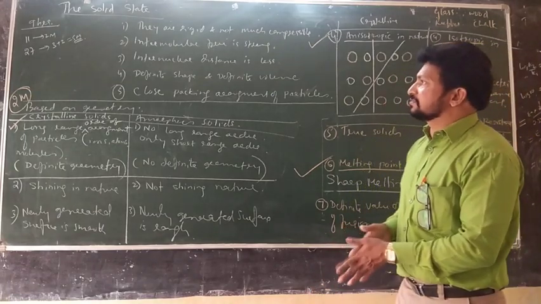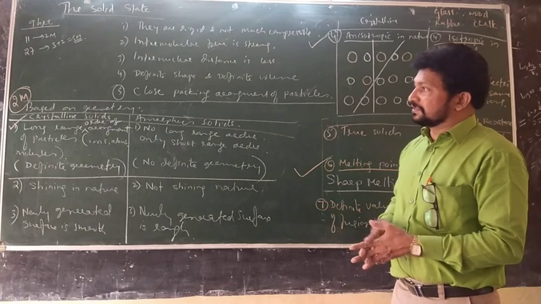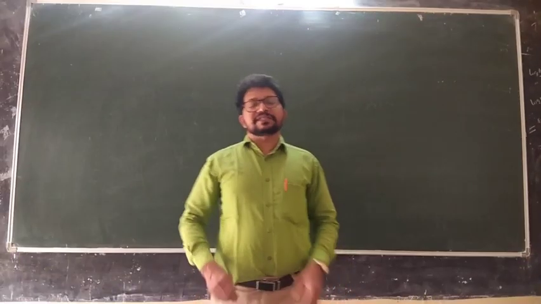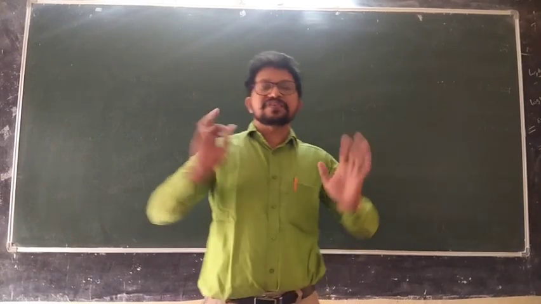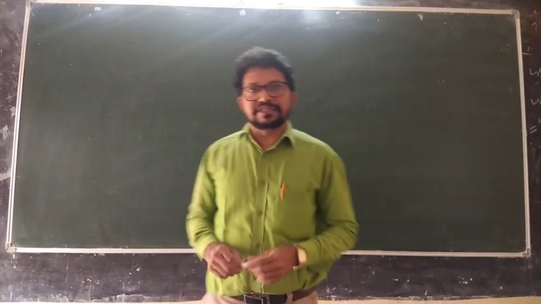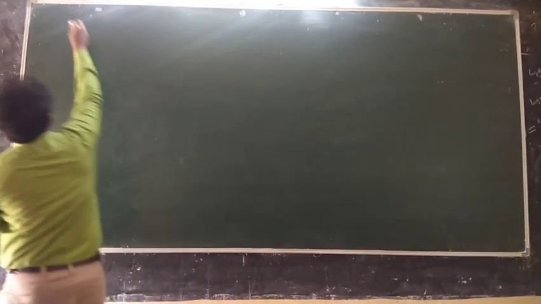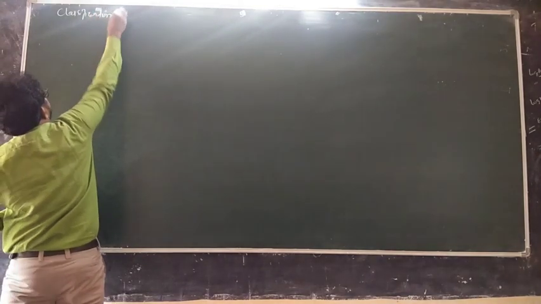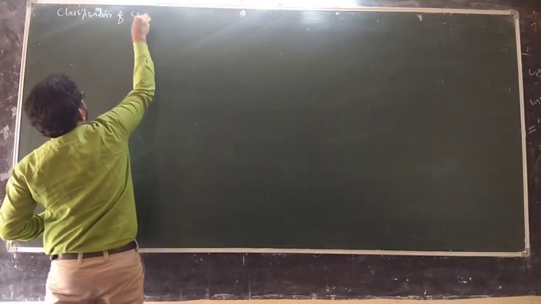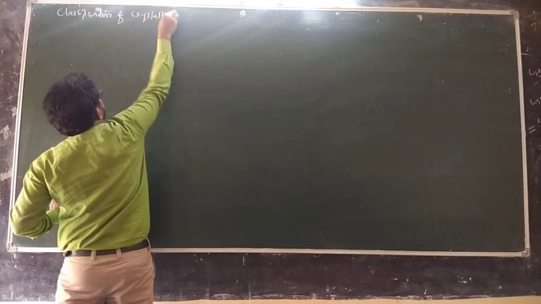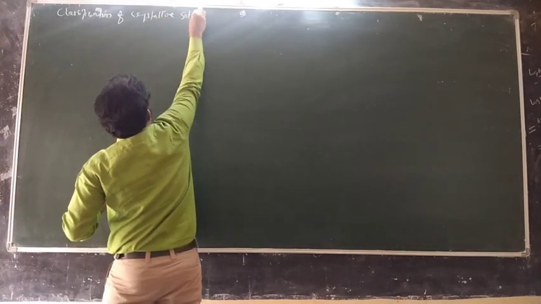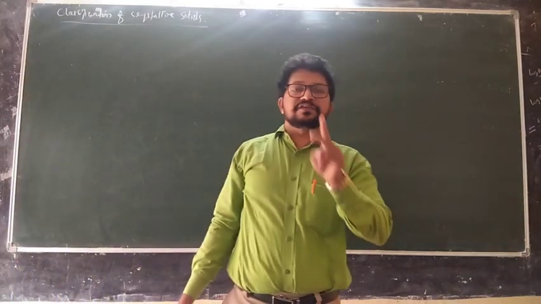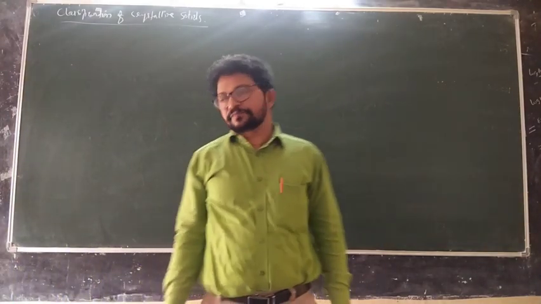Now let us continue with the classification of crystalline solids into further categories. Crystalline solids are of 4 types. 1.